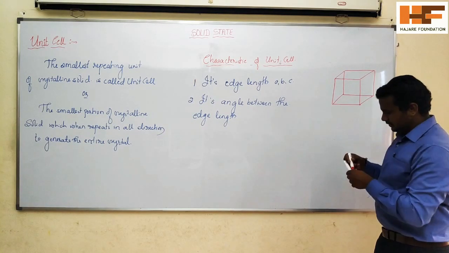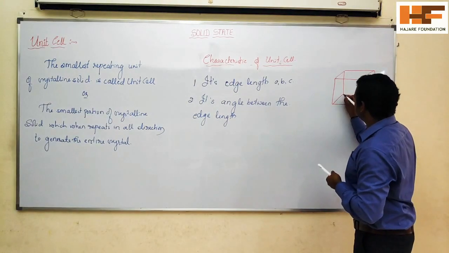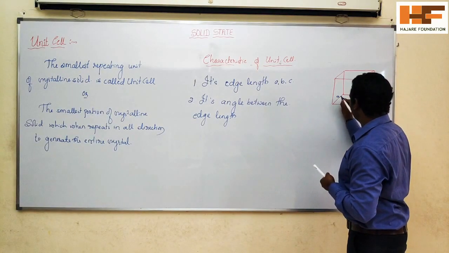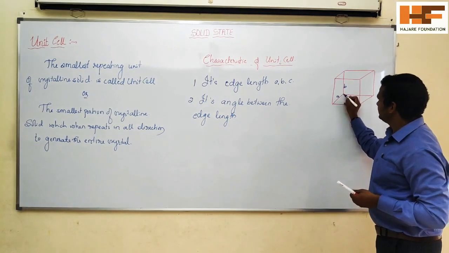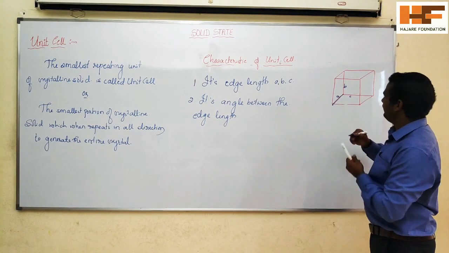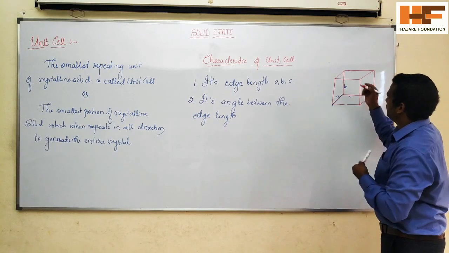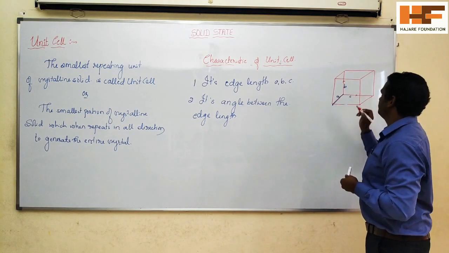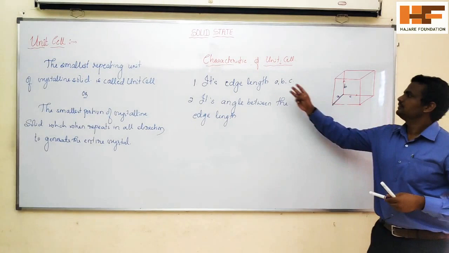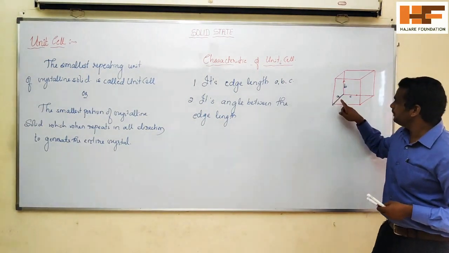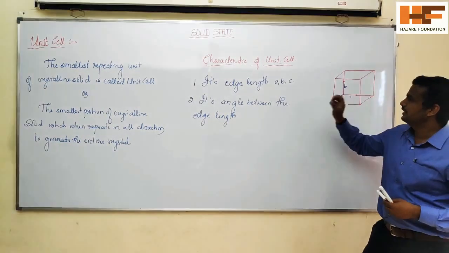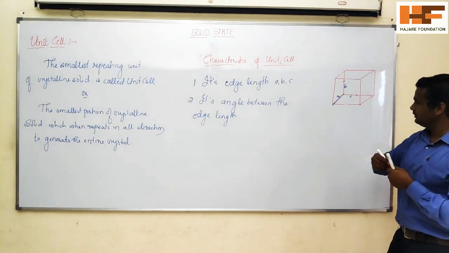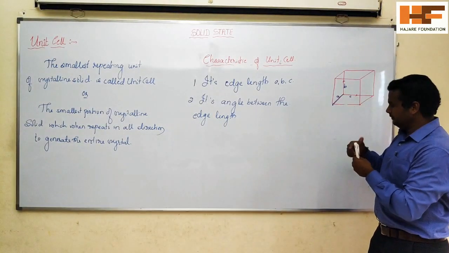Here, this edge length is A, this one is B, and this one is C. So these are three edge lengths. Now in between these edge lengths we get some angles, which we call axial angles.